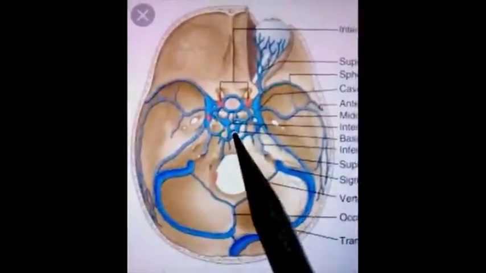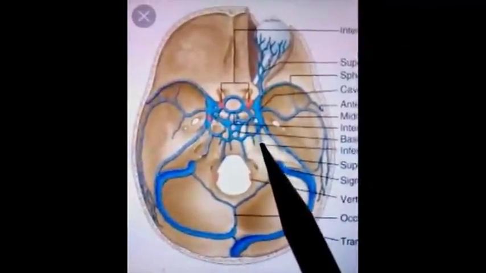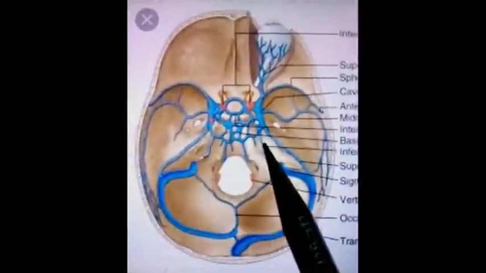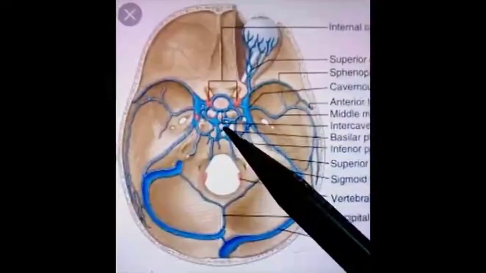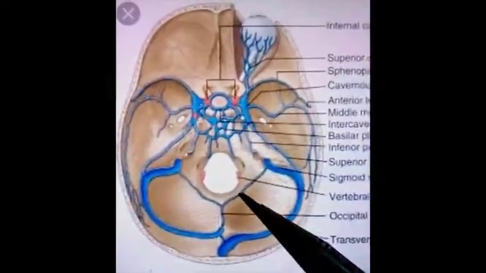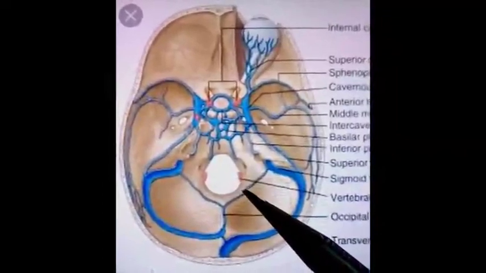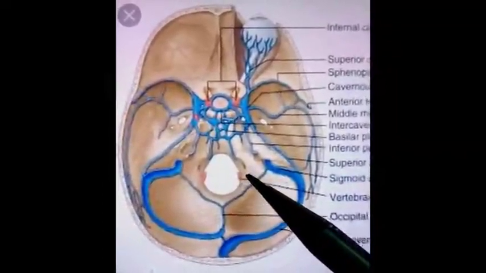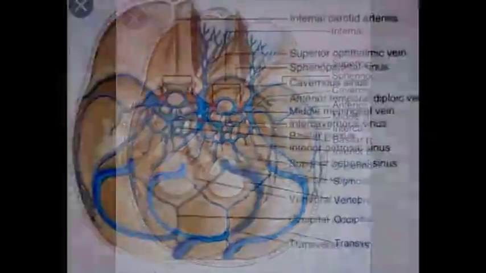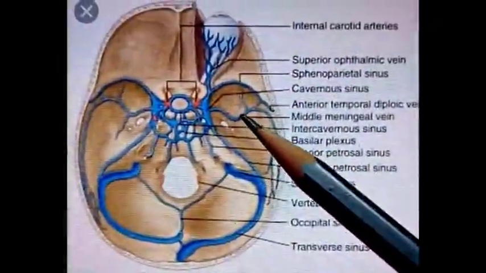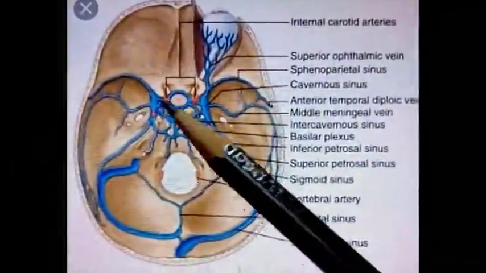Basilar plexus connects the two inferior petrosal sinuses, and itself it communicates with the internal vertebral venous plexus, that is a network of veins present within the vertebral canal.